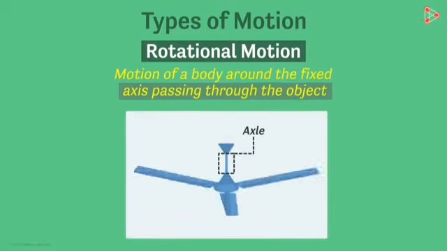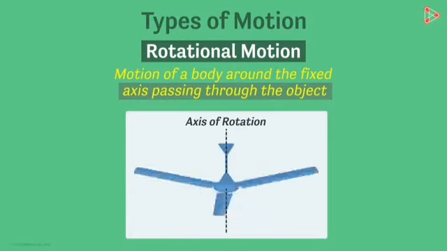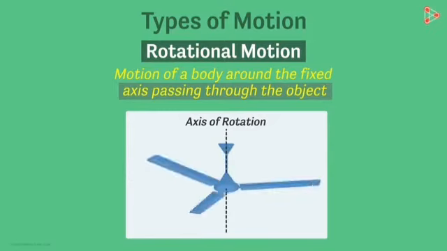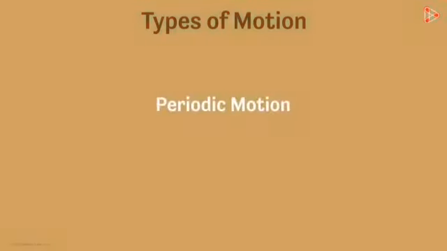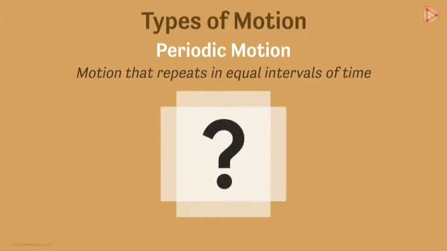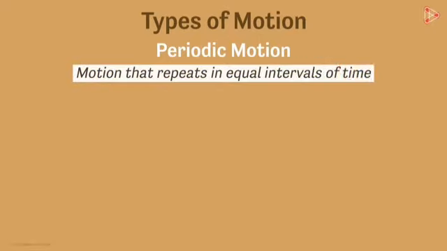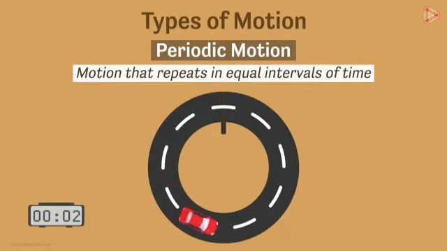But the fan shows rotational motion. Why do we call it a rotational motion? It is because it moves about an axis. Next is periodic motion. Periodic motion means it takes a particular time. For example, if you see a clock, you can see a small bob. That is a periodic motion. A cyclist moving in a circular path in a particular time, he keeps a time and moves, that is also a periodic motion.